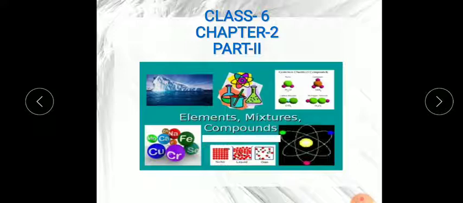Okay. So now, children, this is part 2, chapter number 2, and the name of the chapter is Elements, Compounds and Mixture. In my last video, I explained what elements are, and how many elements there are. I showed you the first 20. You all now know the first 20 elements, from hydrogen to calcium. Today I will explain what molecules are.